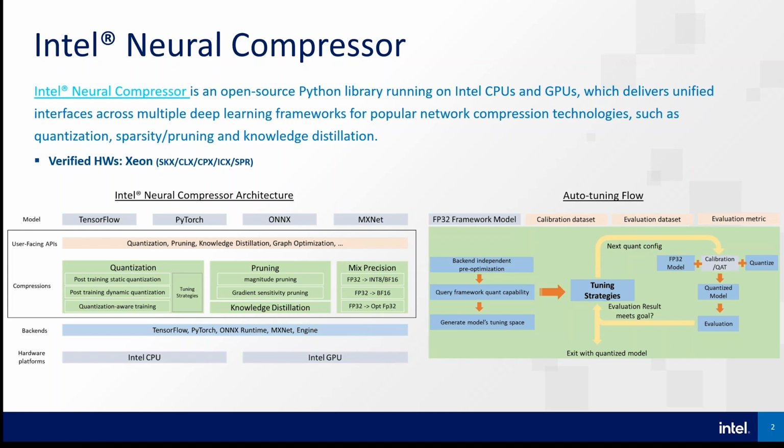On the quantization side, it unifies different quantization APIs of different deep learning frameworks and provides an auto-tuning mechanism to help users figure out the best low-precision solution on Intel hardware rapidly. The right diagram shows the workflow.